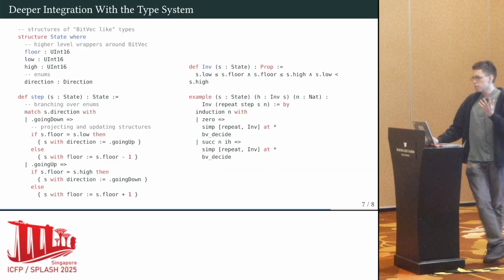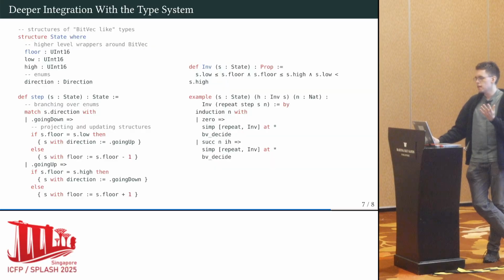And as a last step on top of all this, we implemented a deeper integration with Lean's type system, where, as a little example here, we have an elevator state machine which has a current floor it's on, and a low and high floor that it may go to, and then a direction it's currently stepping towards. And these floors are also not directly encoded as bit vectors. They are wrappers around bit vectors, UInt16s.